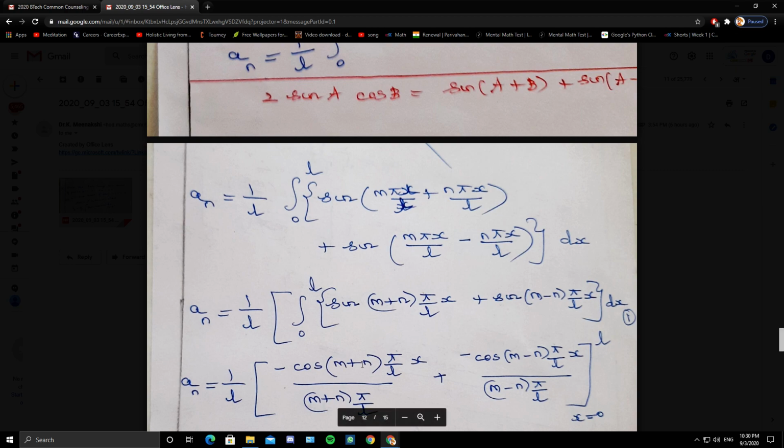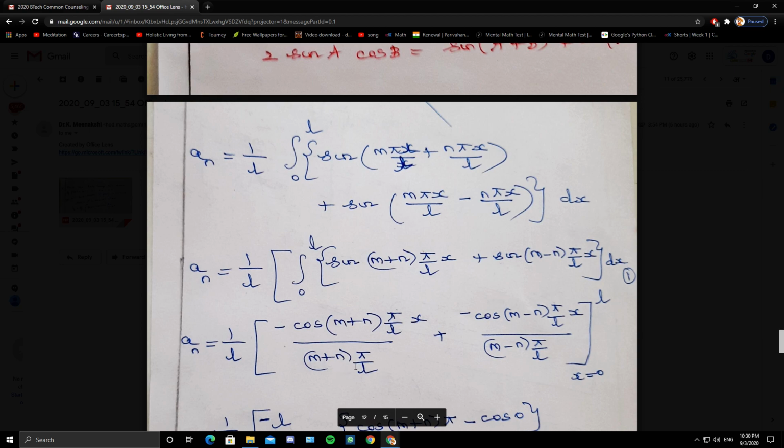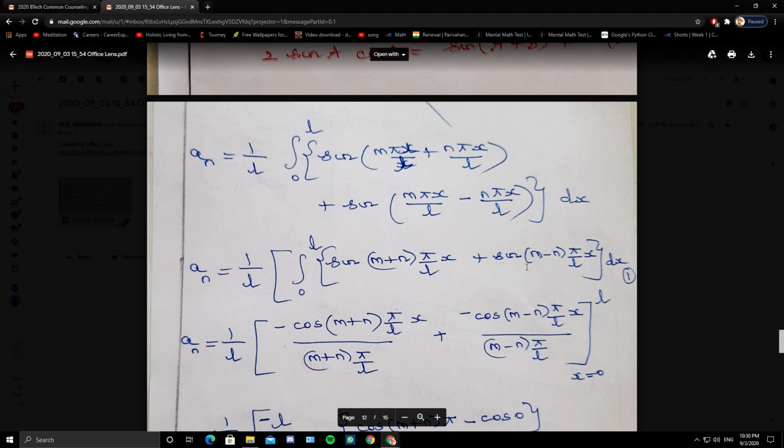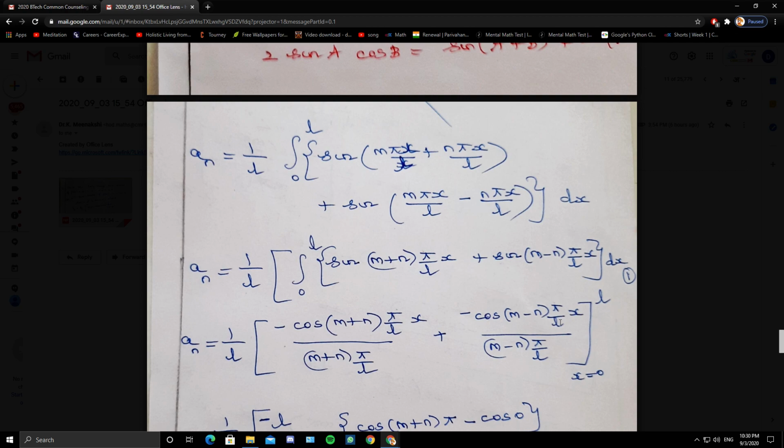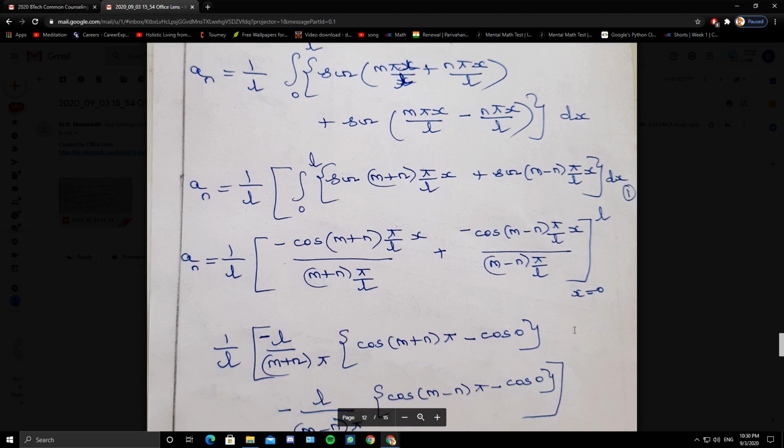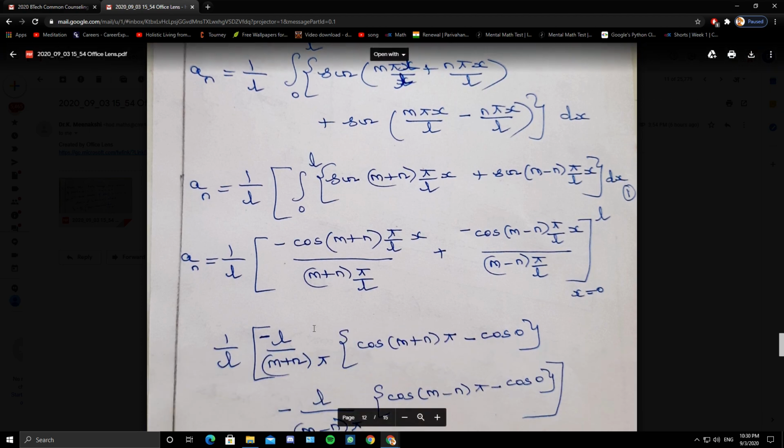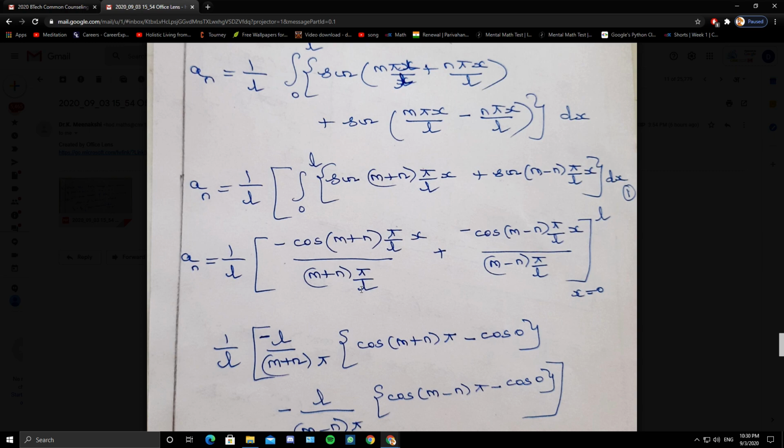So minus cos of (m plus n) pi x by L by (m plus n) pi by L. And here minus cos of (m minus n) pi x by L by (m minus n) pi by L, x varying from 0 to L. So it is 1 by L. Take the reciprocal, minus L by (m plus n) into pi.